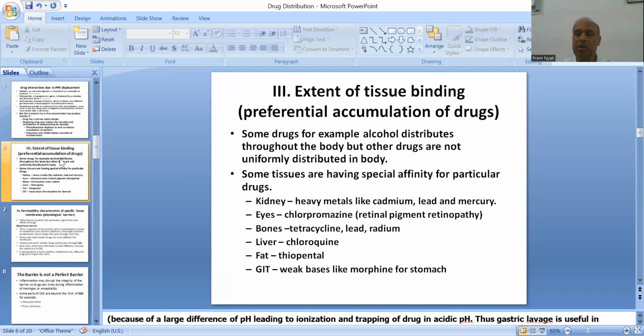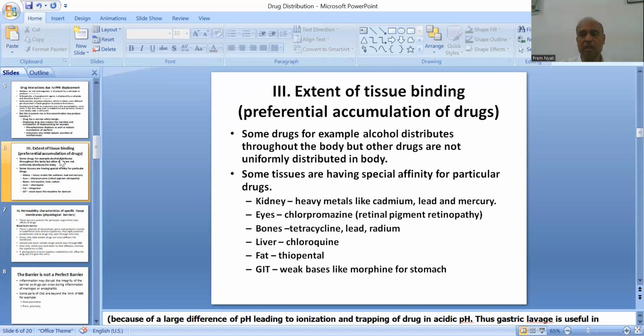Eyes, chlorpromazine, that is an antipsychotic drug that can produce retinal pigment retinopathy. In bones, there is excessive deposition of tetracycline, lead, radium. Liver, chloroquine deposited in the liver cells. In the fat cells, thiopental, and in GIT, weak bases like morphine that is accumulated in the stomach.